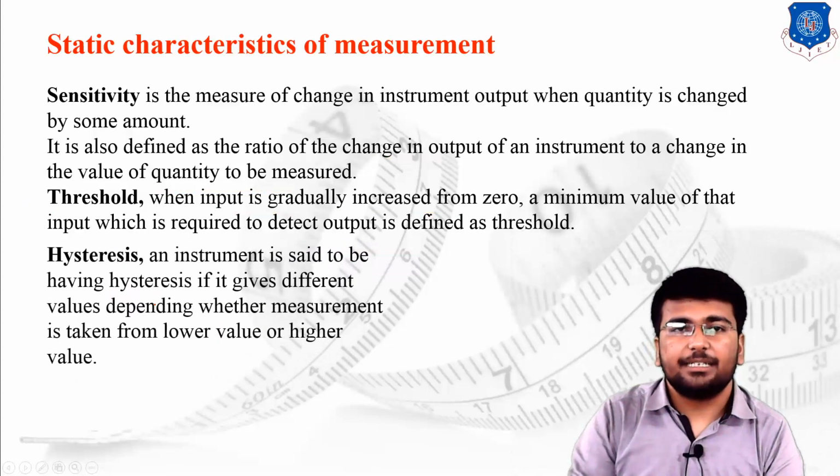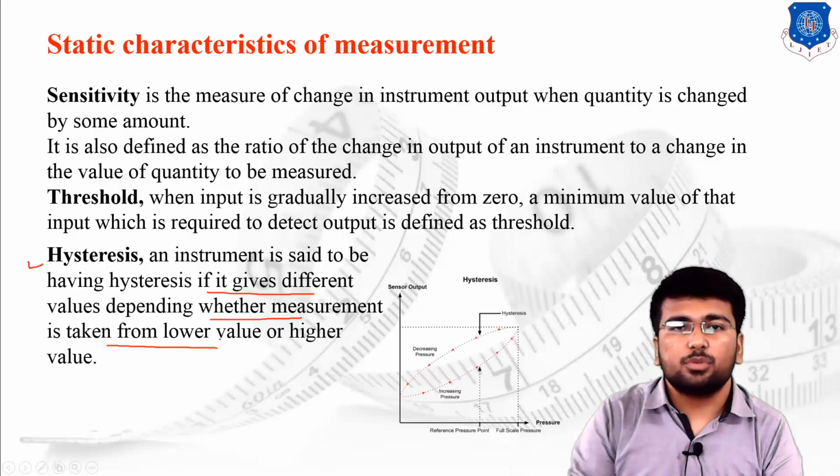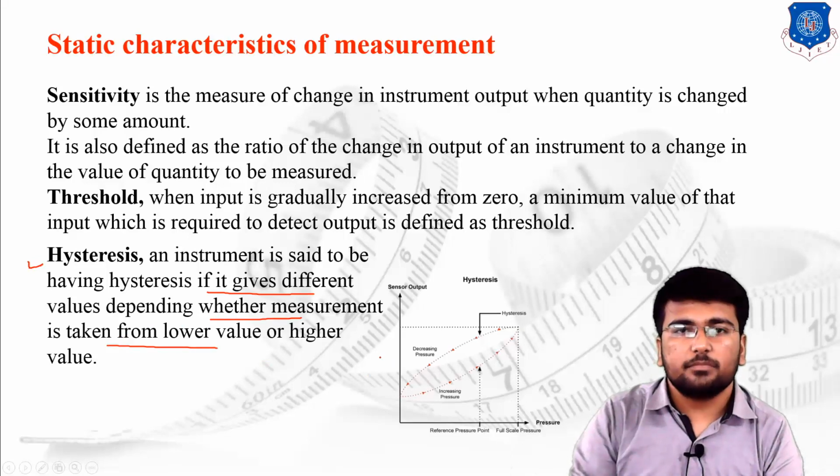The next one is hysteresis. You have already learned hysteresis in physics: an instrument is said to have hysteresis if it gives different values depending on whether the measurement is taken from the lower side or the higher side. The graph shows the hysteresis value.